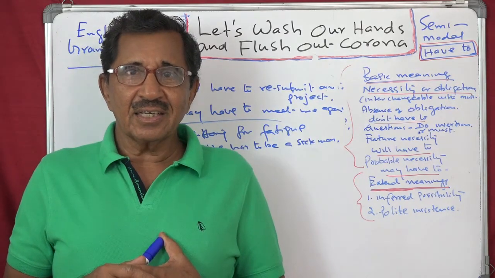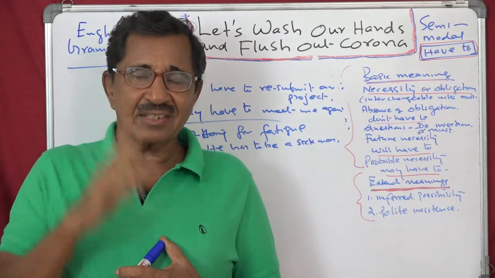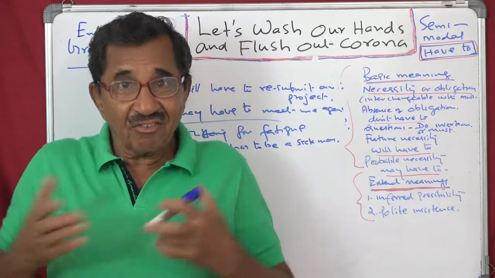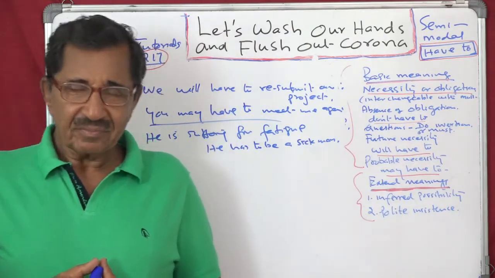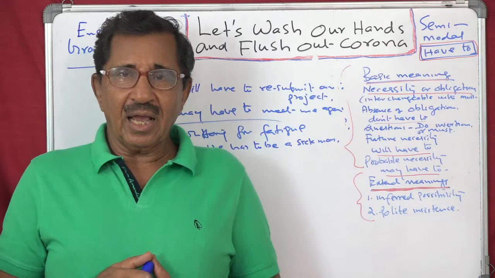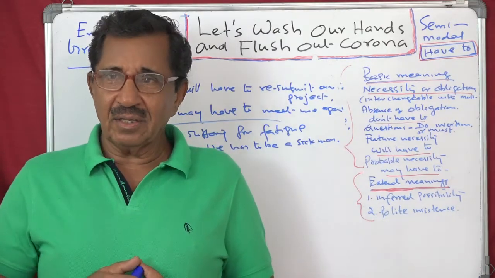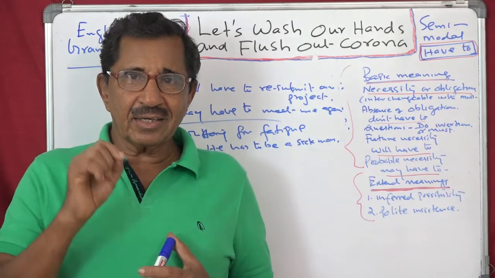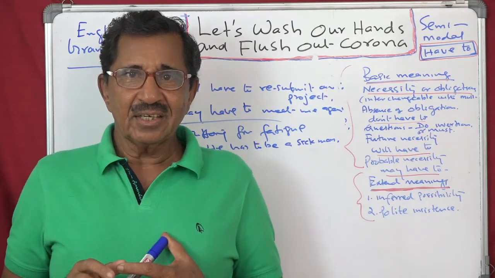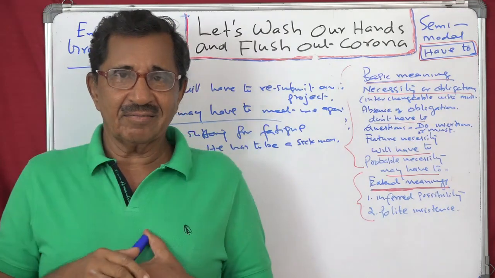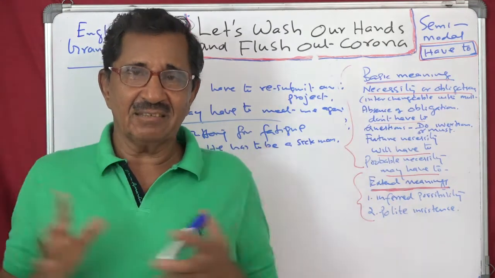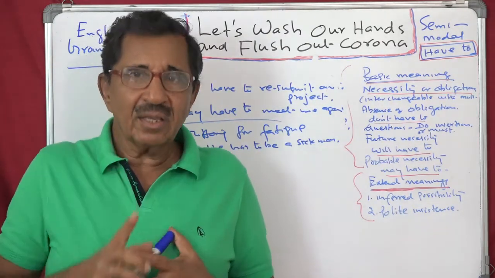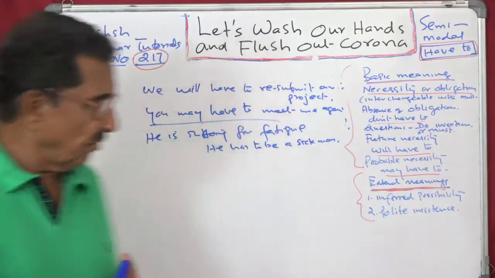Then you say it has to be a power cut. So that is your inference. Or at 2:30, normally the bell rings in the college or school at 4 o'clock. At the school, the bell rings at 2:30, and you will see it has to be some accident, some emergency. Otherwise that thing will not happen. At 2:30, who will ring the bell? It has to be some emergency. So that is inferred probability.